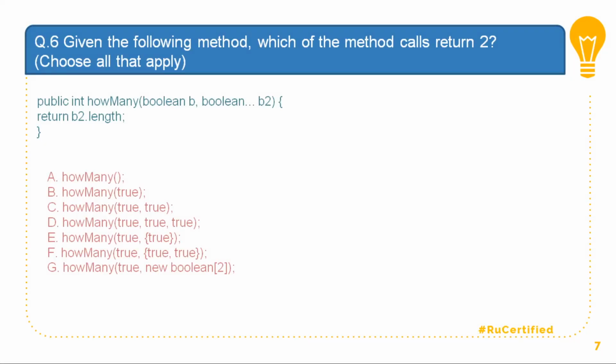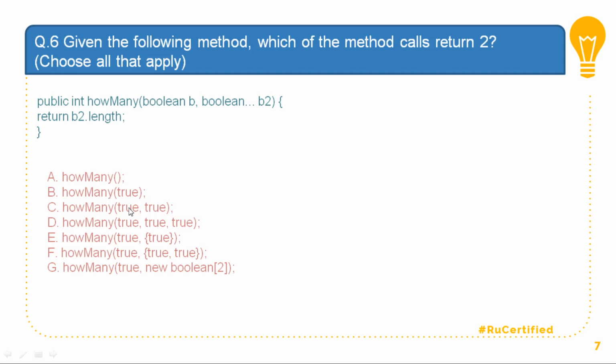Okay, question number 6. Given the following method, which of the method call returns true? Choose all that apply. Now in the method you could see there is a method which is called how many, which returns int, and it returns me b2 dot length. So this is my b2, and b2 dot length should return 2. That means I should have two elements in this b2, so as to make sure that b2 dot length returns me true. If I call A directly by saying how many, this fails because it should have at least two arguments. Similar to that, B fails because it should have two arguments and there is only one argument.